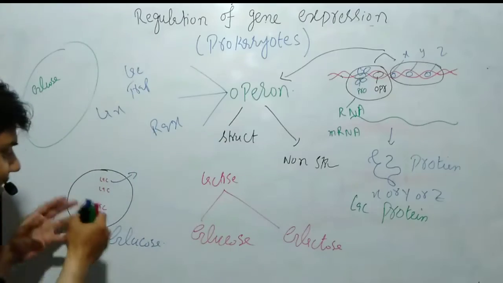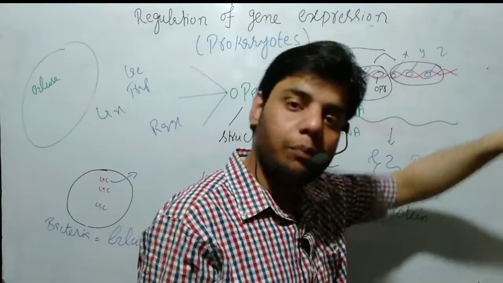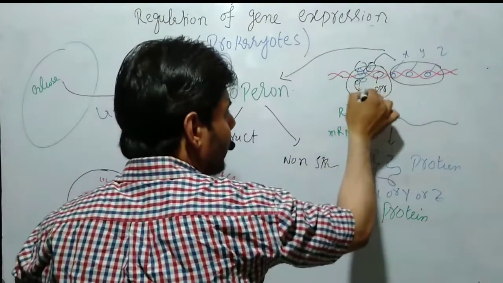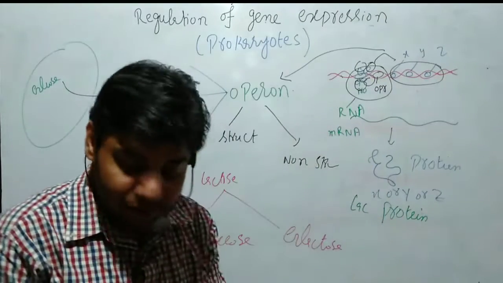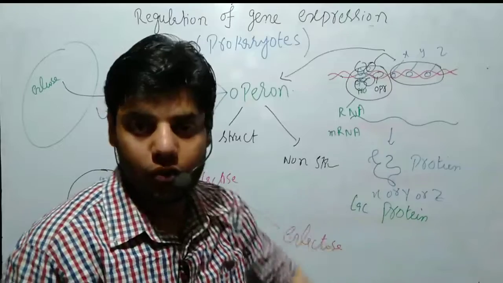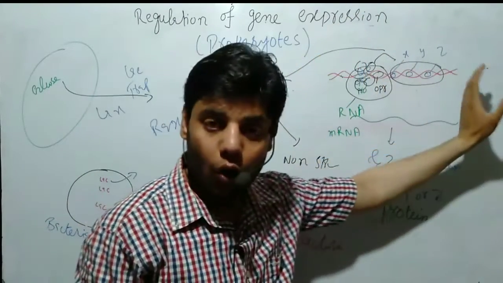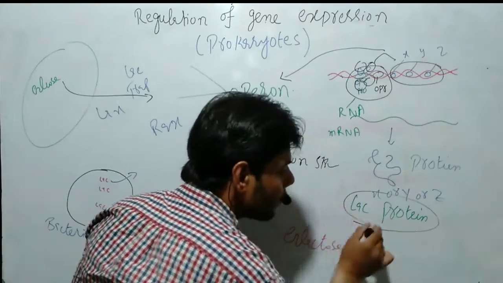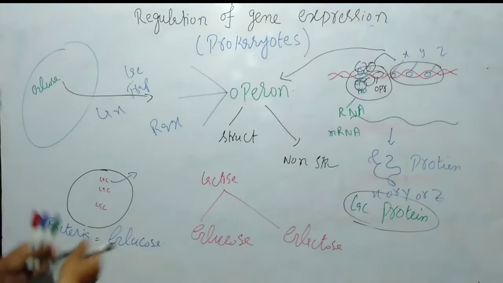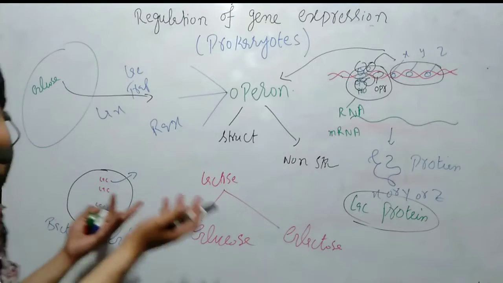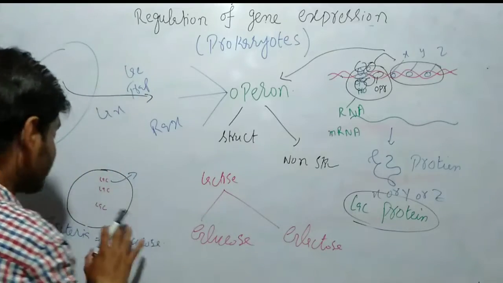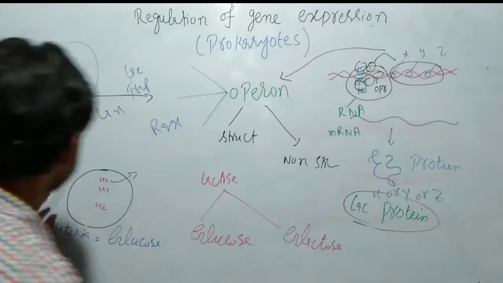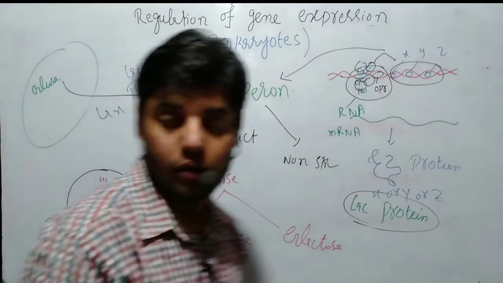So the cell will turn off that process. At this point, the glucose will come and bind at that particular area, and it turns the gene off. When the gene is turned off, we don't get RNA and we don't get the lac protein. If we don't get the lac protein, the lactose will not be broken down. Glucose is present, so the process is stopped. It means protein synthesis is stopped, and the bacterial cell can easily use the glucose.